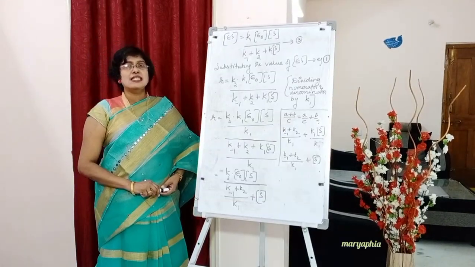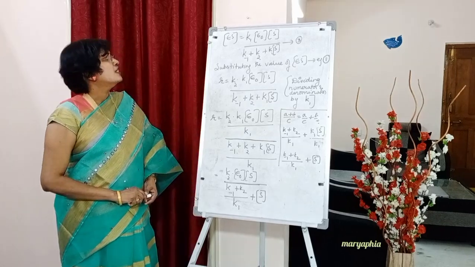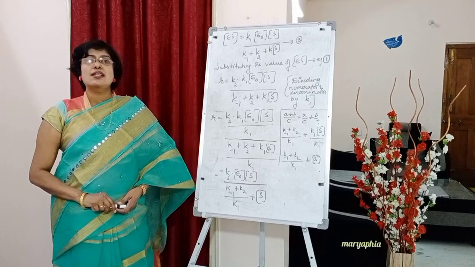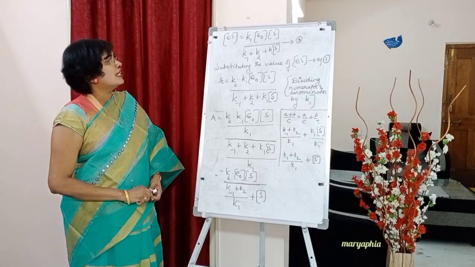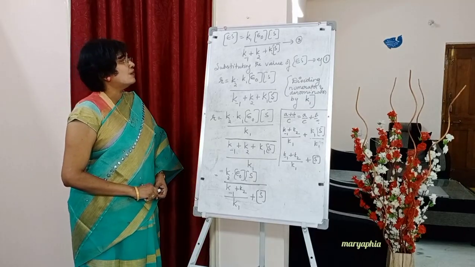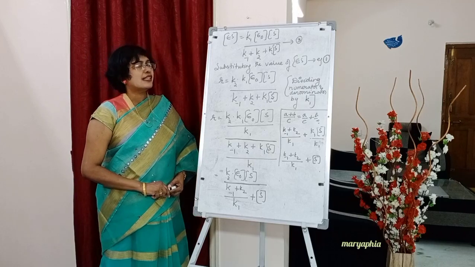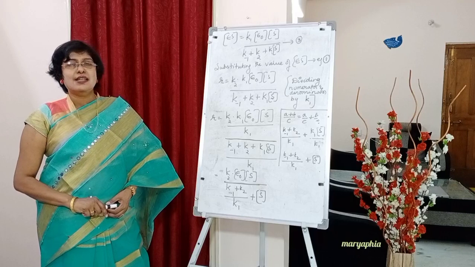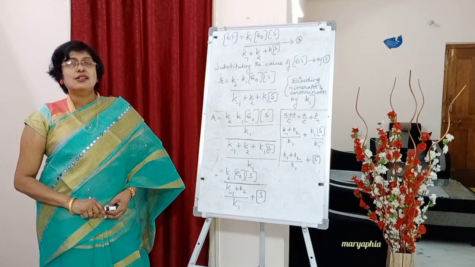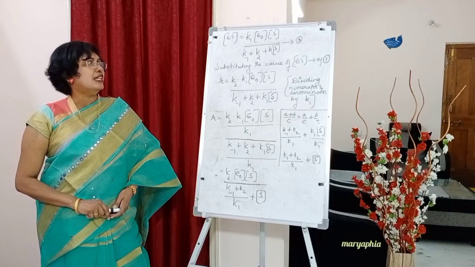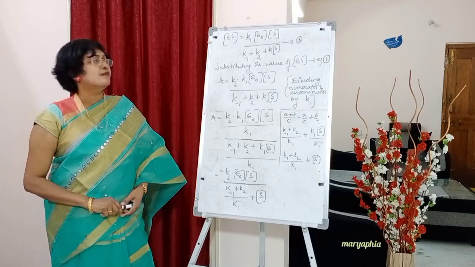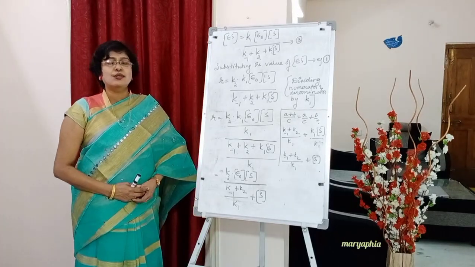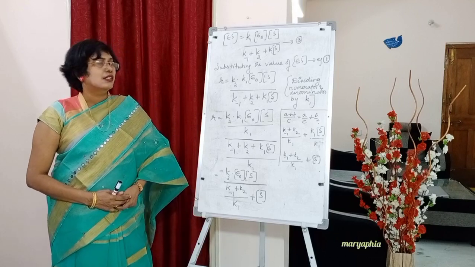Now bringing ES concentration to the left side. So ES concentration is equal to K1 into E naught concentration into S concentration by K minus 1 plus K2 plus K1 into S concentration. Give this equation number 3. Kindly concentrate whether I am giving equation numbers correctly or not. Fine. Next, don't simply copy, just try to understand and write down.